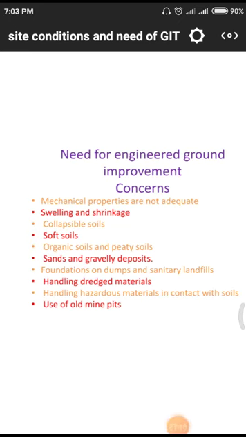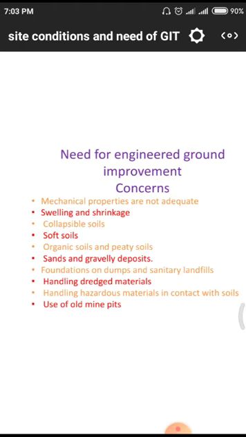And why do we have to go for these ground improvement techniques? Need for engineering improvement concepts. First of all, mechanical properties are not adequate. Physical properties means the structure and its length, width, and volume; all those come under physical properties. Next, mechanical properties means the strength parameters, that is, whether it is a brittle, elastic, or plastic material. All those come under the mechanical properties of the particular soil.